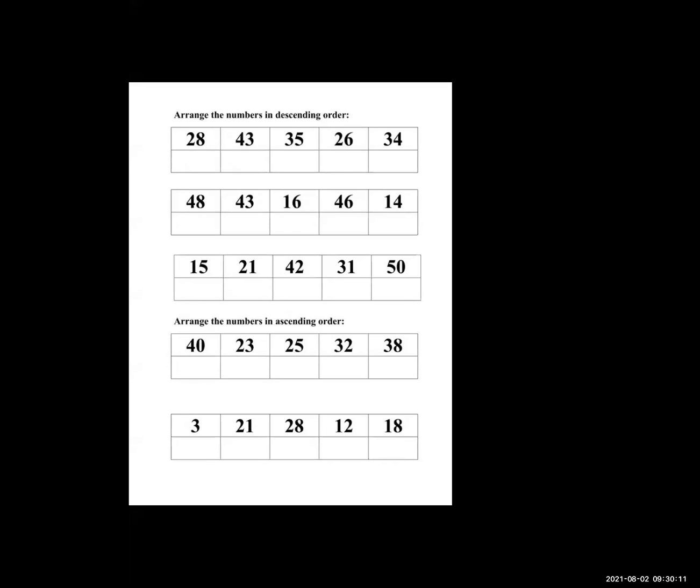Okay. We will see the ascending order first. This is the ascending order. In that, which numbers are given to us? You can see there is the 40 number. 23 number is there. 25 number is there. 32 number is there. And 38 number is there.